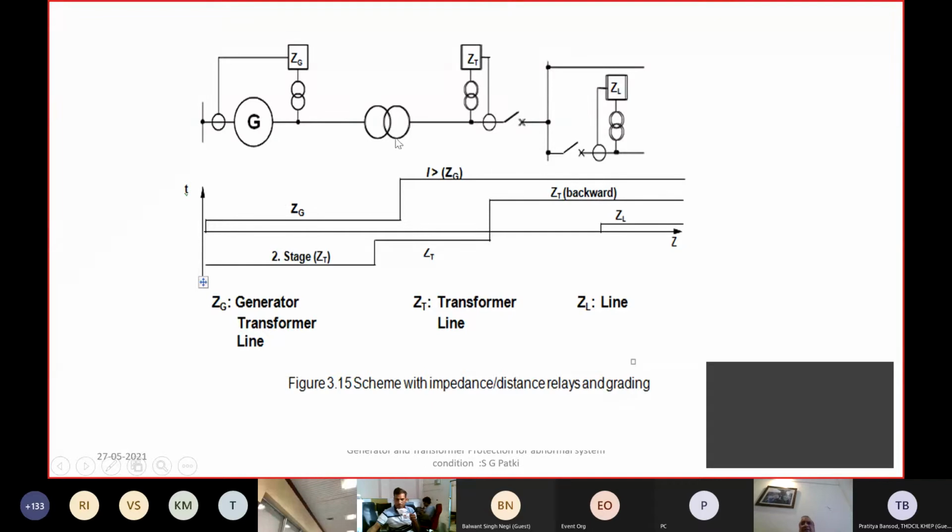You can see the generator, the transformer, and these are the lines. You take the generator, covering up to 80% of the generator transformer as stage 1. Then stage 2 you can extend to cover the longest line which you have as an outgoing line from the switchyard.